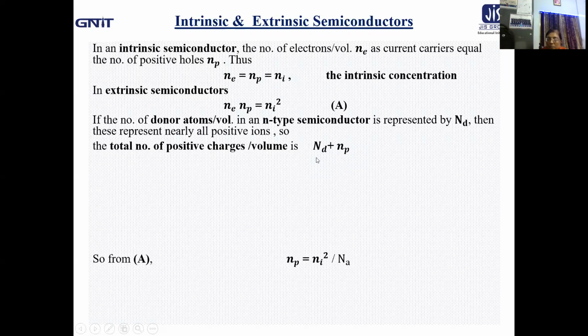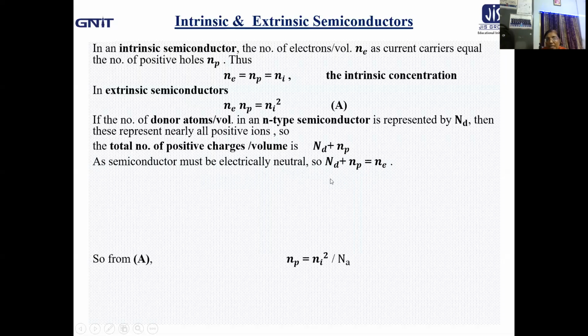Okay. Now the semiconductor was electrically neutral at the beginning. So it must remain electrically neutral right now also, after the impurity addition too. So Nd plus Np must be equal to Ne.